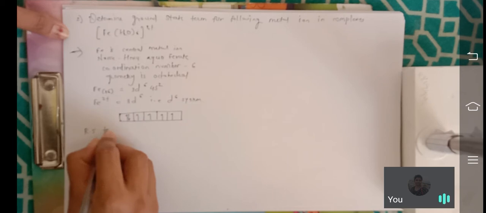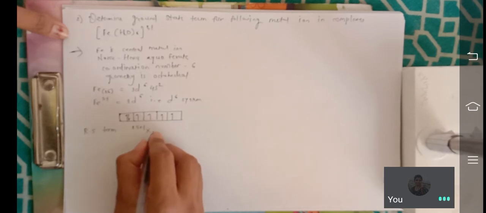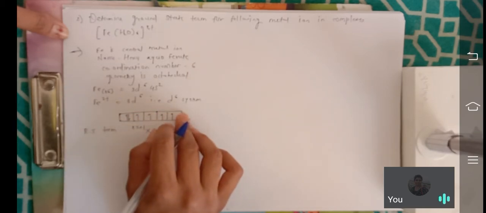Then the RS term formula is 2S+1 X. Here L plus S is there, not L minus S, because here the electrons are not singly filled. Here pairing is also there. That means greater than half filled. So you have to take L plus S. Then 2S+1. What is the value of S?